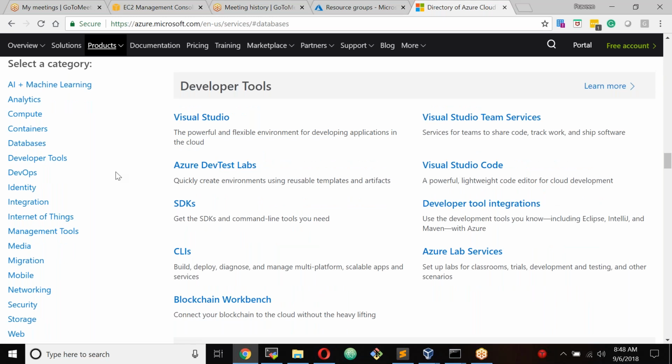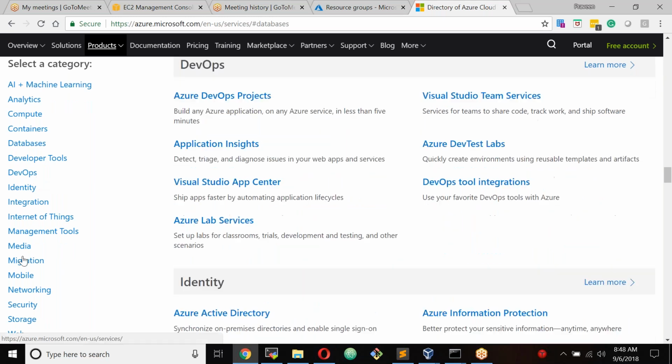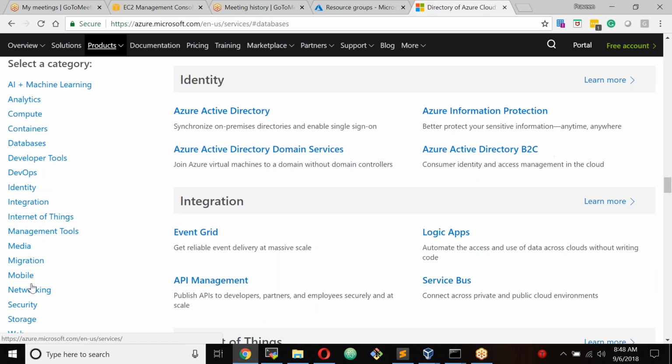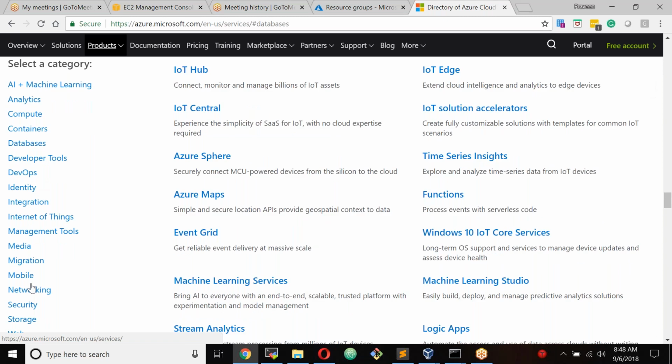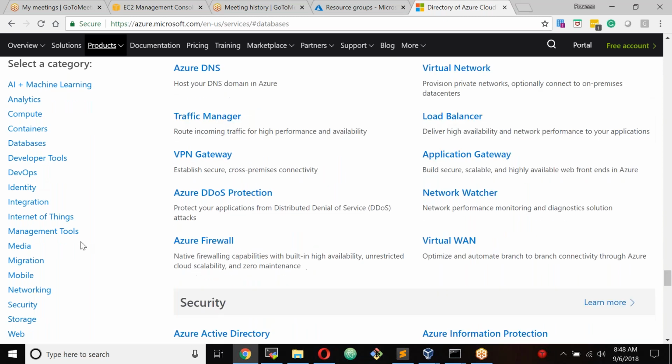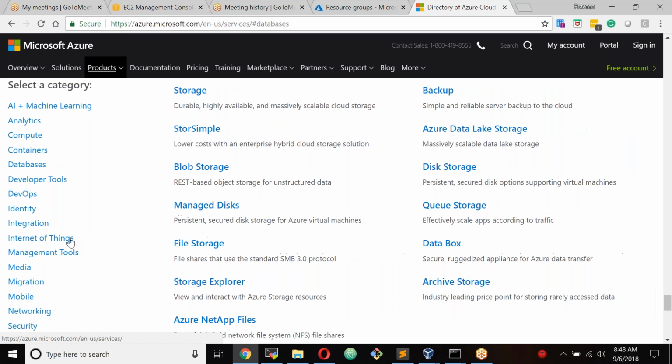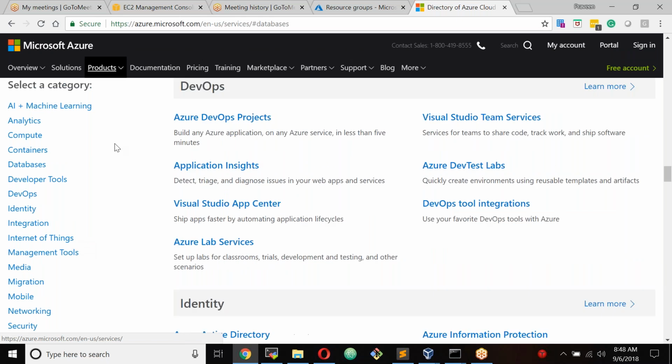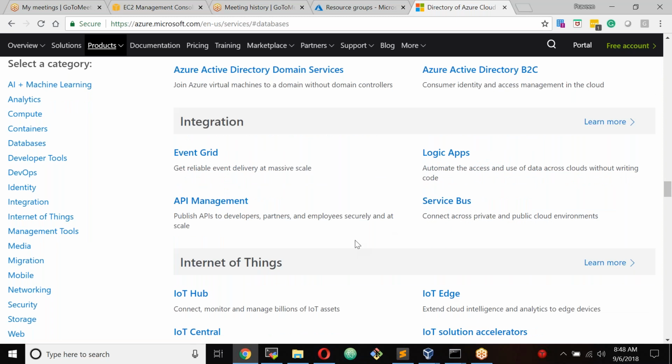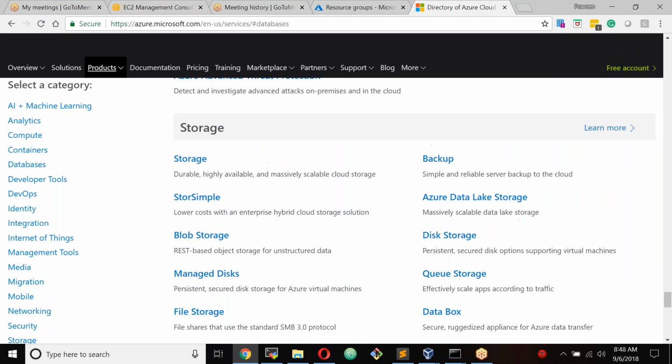And these are developer tools. You can just go through each one of these and see what things are available, the different services: DevOps projects, VSTS, DevTest Labs, Active Directory, IoT, cost management, site recovery, firewall.